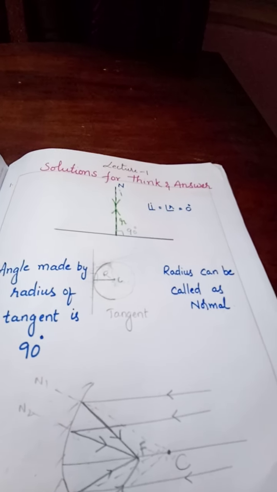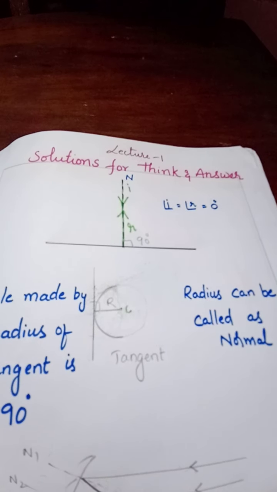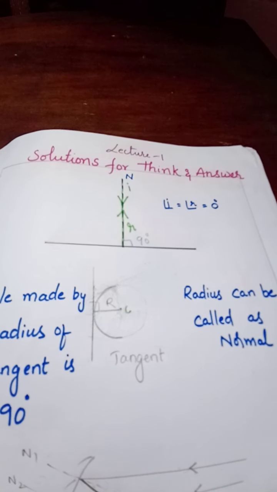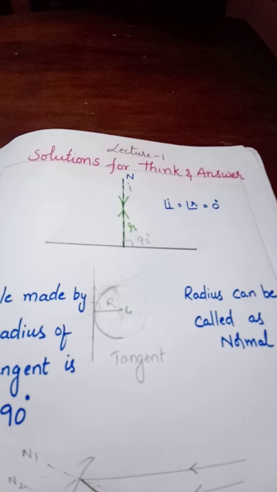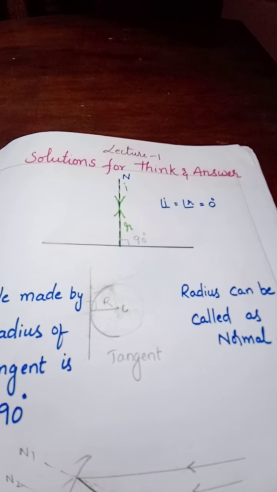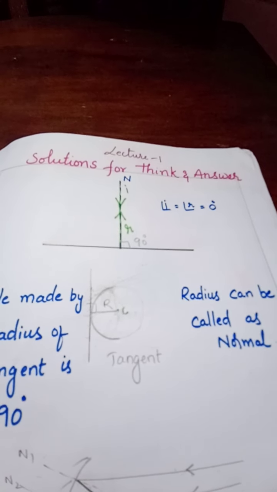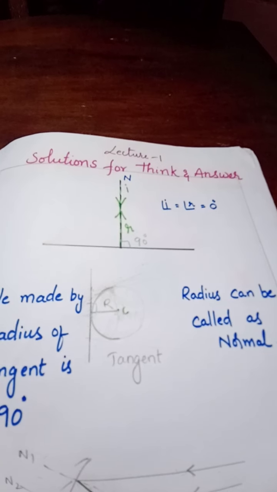You can see it is a plane surface, the normal is the blue colored one, and the incident ray, shown in green, is falling along the normal in the downward direction. Since the incident ray is on the normal, we cannot find an angle between them; the angle is 0.